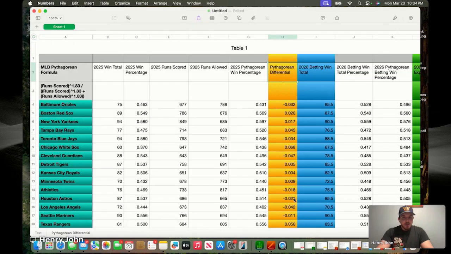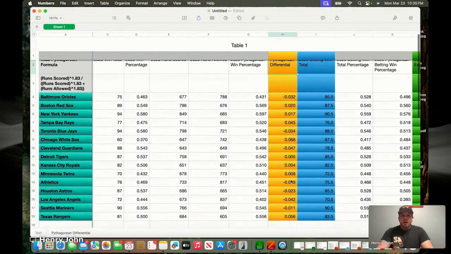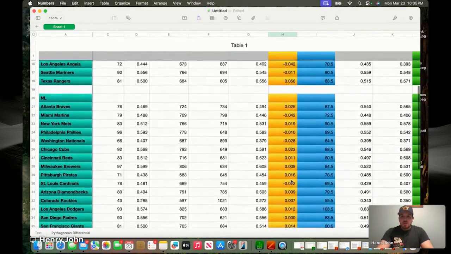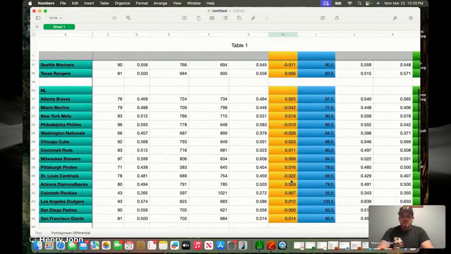So these numbers aren't going to look super significant. In the AL, anything from about 4 thousandths for the Royals to the Guardians being the biggest at .068. But again, those are percentages with the decimals, so it will get more significant. We'll go down here to the NL and look at some of these to get an idea where things are headed.